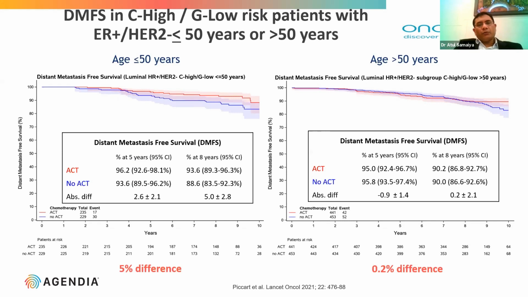But this curve does not separate even at 8 to 9 years of follow-up if the person is more than 50 years of age. So the absolute difference is 0.2% in patients more than 50 years of age who are clinically high and genomically low risk. But there is almost 5% difference at 8 years if the patient is less than 50 years of age.